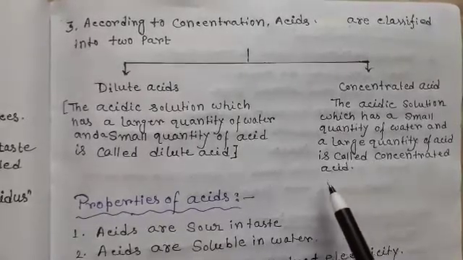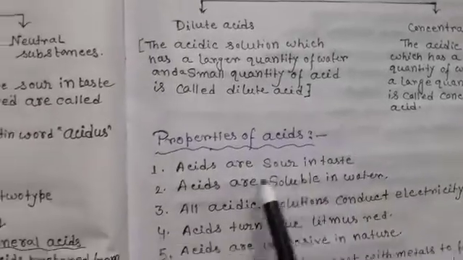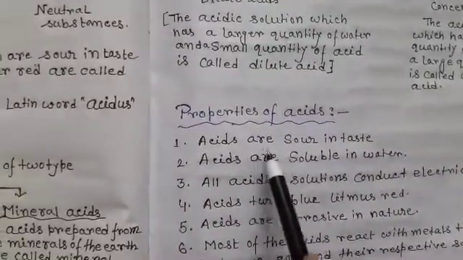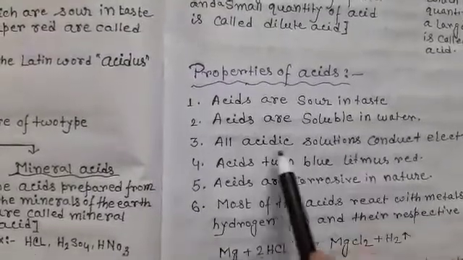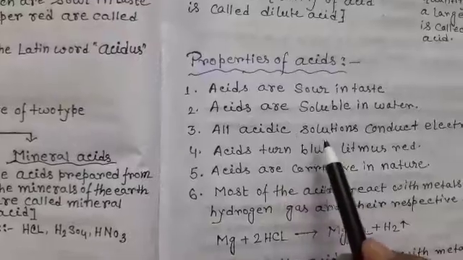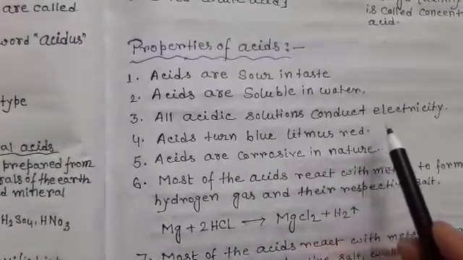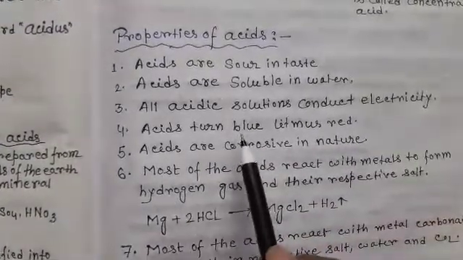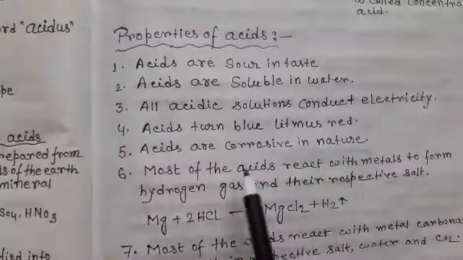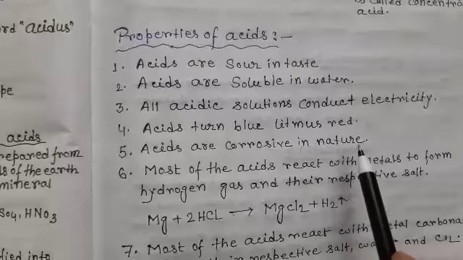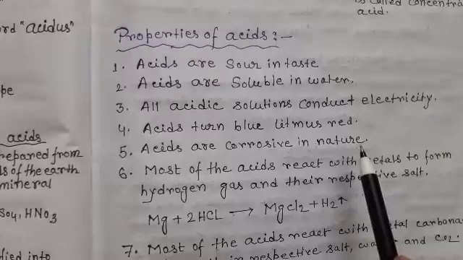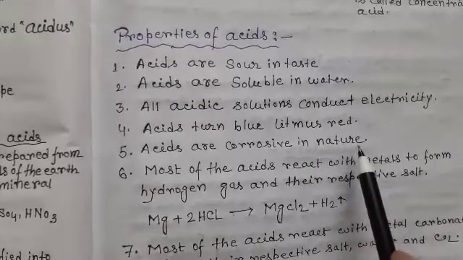Now students, we are going to discuss the properties of acids. Acids are sour in taste. Acids are soluble in water. All acidic solutions conduct electricity. Acids turn blue litmus red. Acids are corrosive in nature. They can destroy paper, cloth, metal, etc. Thus, acids are stored in glass containers instead of metal containers.